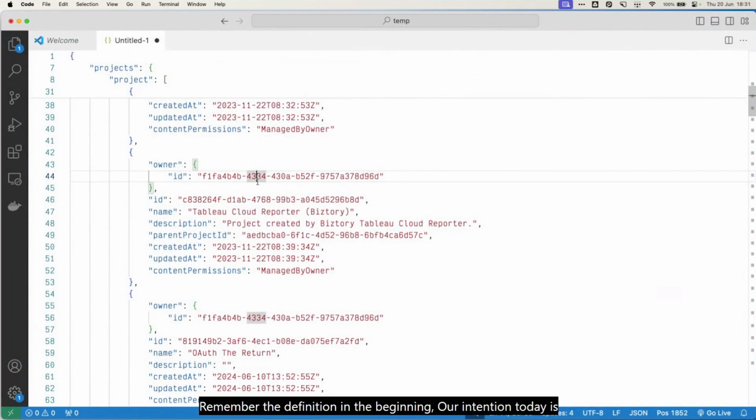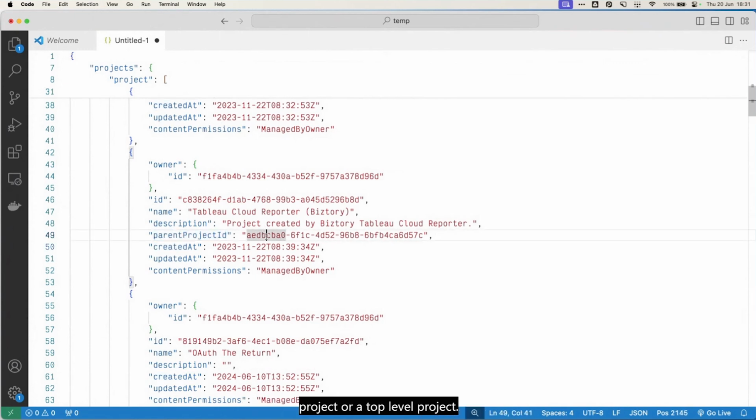Remember the definition in the beginning, our intention today is to learn. I'm learning about how Tableau, when it is exchanging information, understands the nature of a project, whether it's a sub-project or a top-level project. Now, maybe you'll find this very lame, but of course it's just the first step, we have to start simple. But I'm going to repeat this over and over in the next remaining 20 minutes.